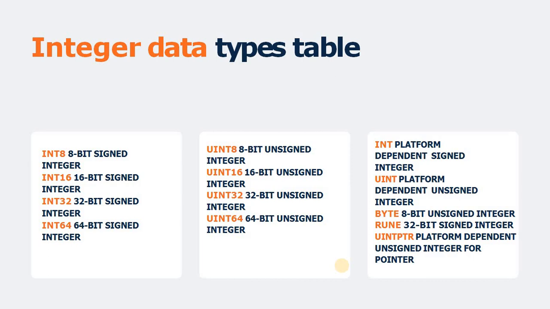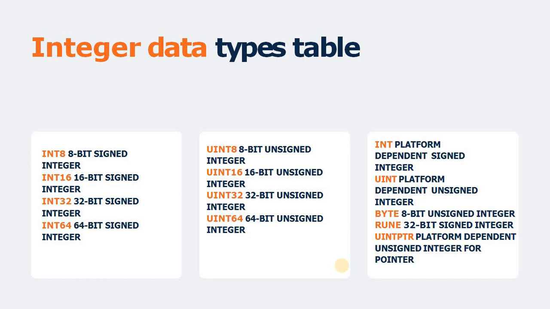But why do we keep it in a separate category? Because byte and rune, these two data types are mostly used in case of string or character representation. As we know, byte is mostly used to represent ASCII characters in the Go language, but Go supports UTF-8 encoding.